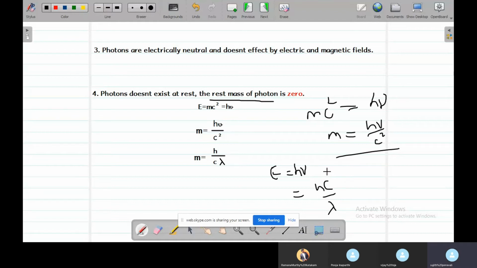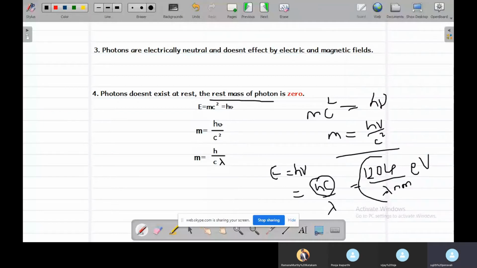We know the value of h and the value of c, so this is usually denoted as 1,204 by lambda in nanometers, in electron volts. This is the constant in which we only need the wavelength of the photon to calculate the energy of one single packet of photon.